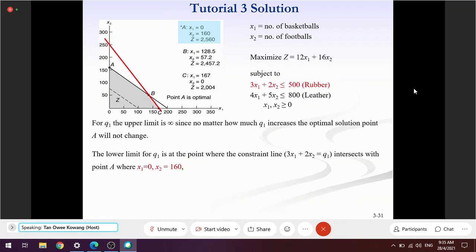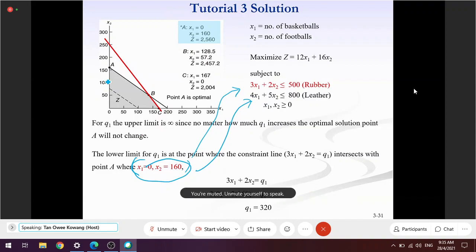So earlier I found this limit, and I replace it into here. So I get this number, 320. I replace x1 equal to 0, x2 equal to 160 into constraint 1. Where do I find this point? This point is where constraint number 2 intersects at x2. I found it here.